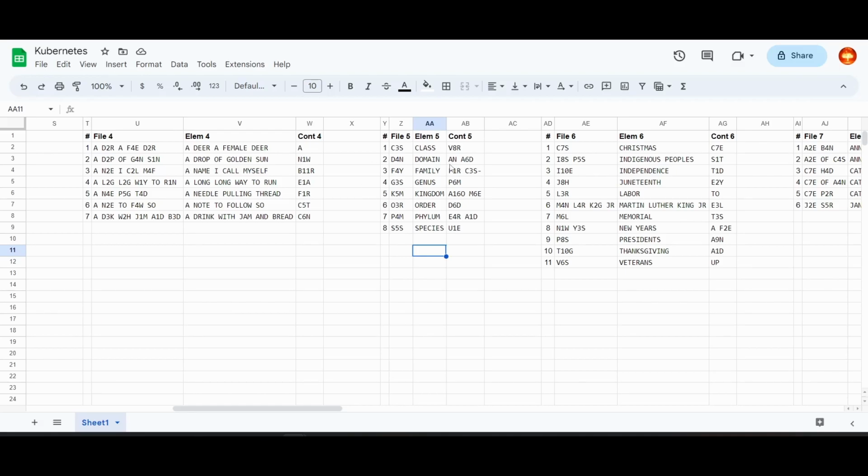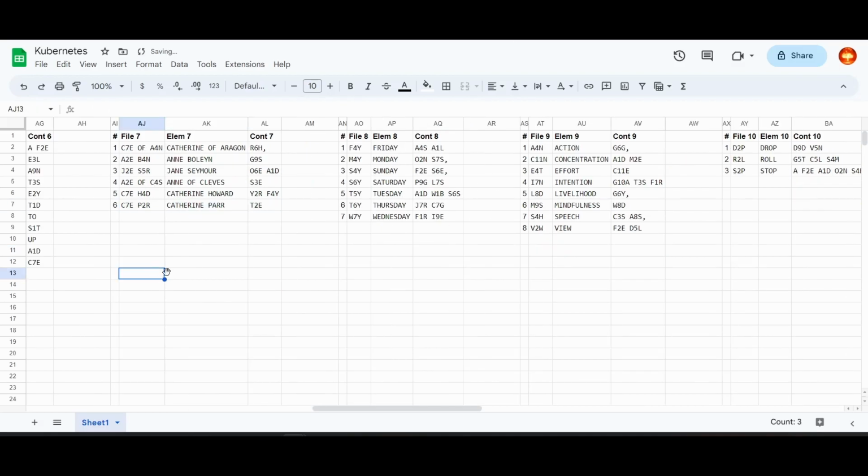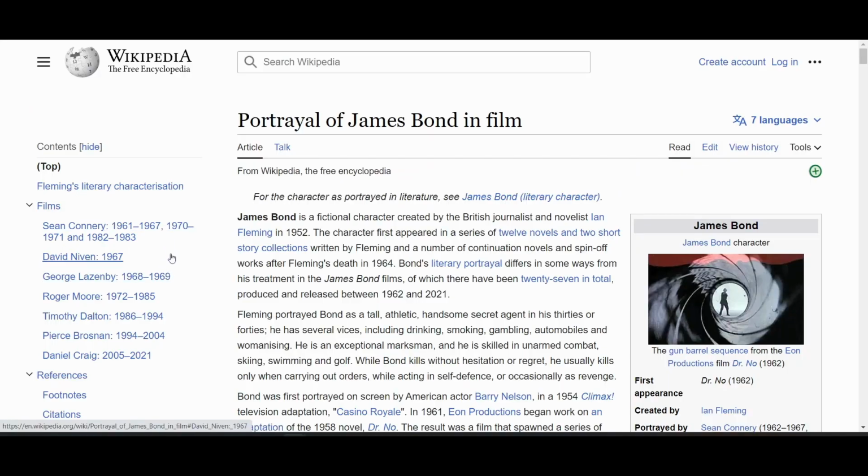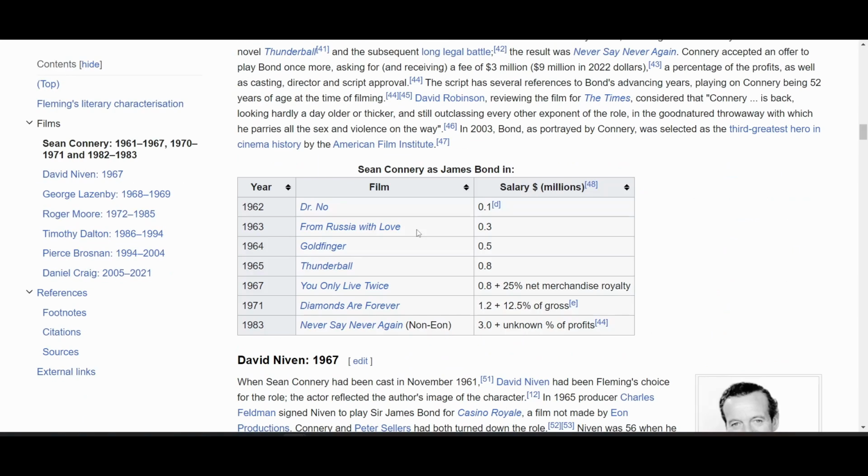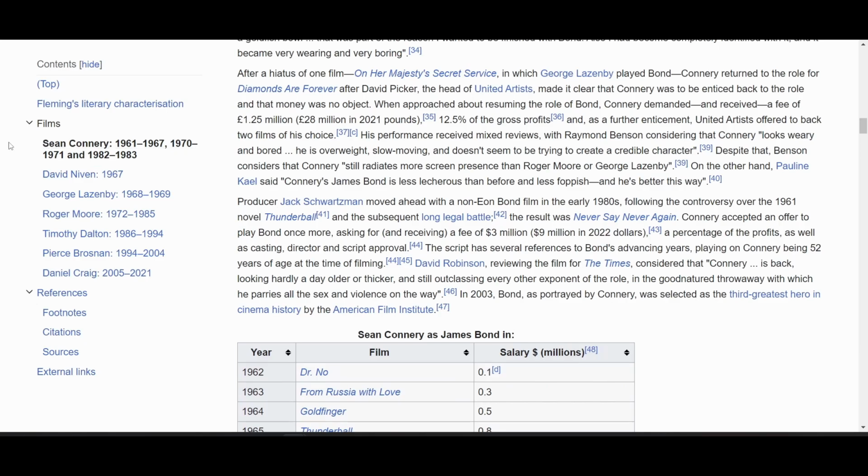For this one, I guess I should start more broad and go more specific. I guess that's the correct ordering. I'll need to look at that list again. Hmm. Where does the week start according to this puzzle? Well, it's US based, so I'll say it starts on Sunday. Okay, this is interesting. Sean Connery actually portrayed James Bond during many time periods. I guess I'm just going to assume that it's based on first appearance.